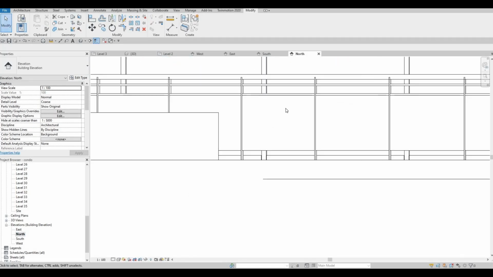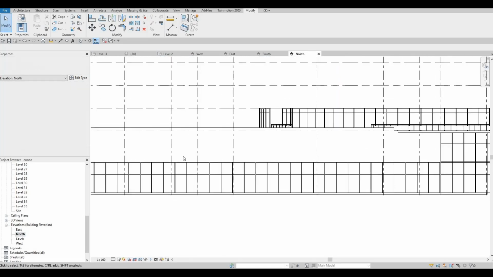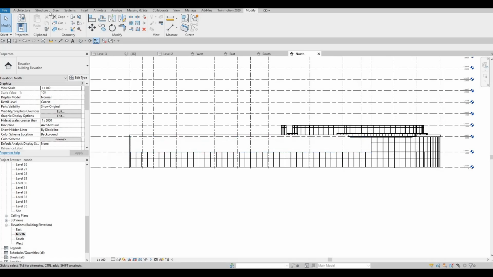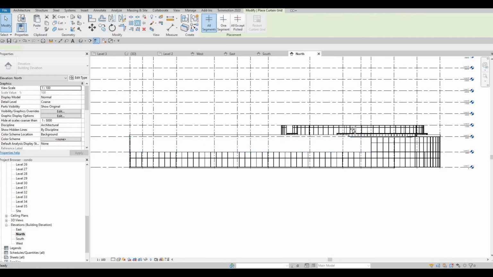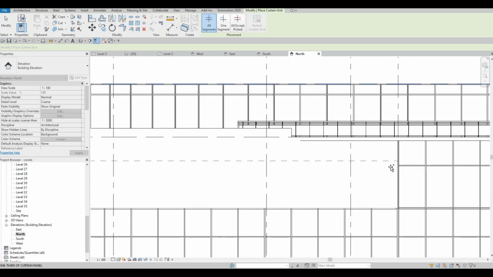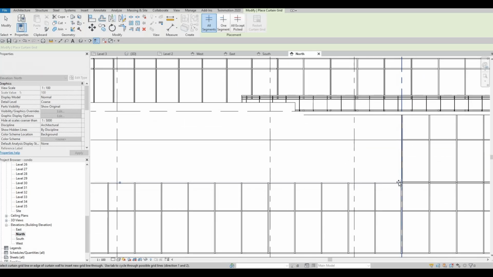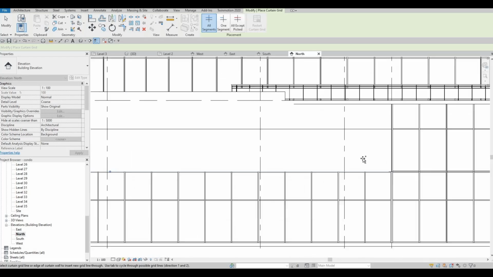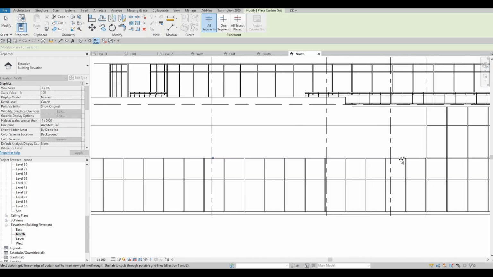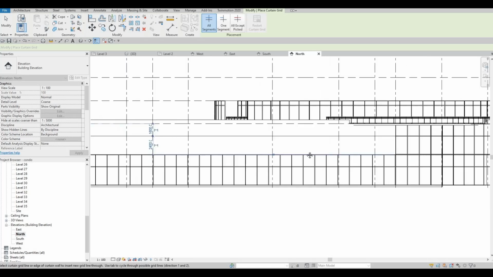So let's go to our north elevation. And then here we could go to our architecture, curtain grid, and then we're just going to have the same line like that. And for the bottom, we're just gonna leave it like that.